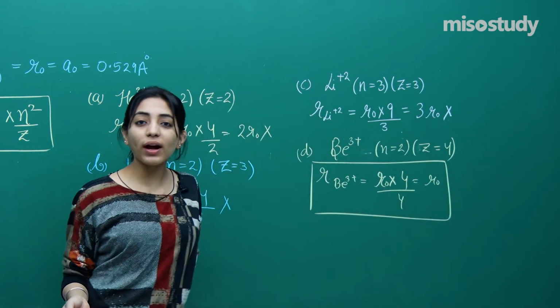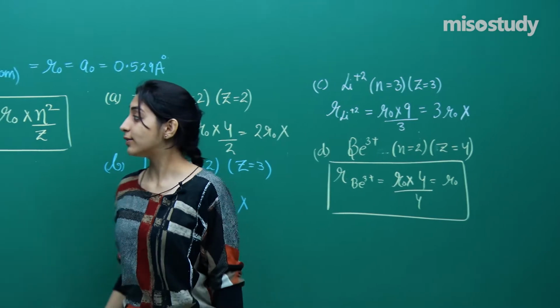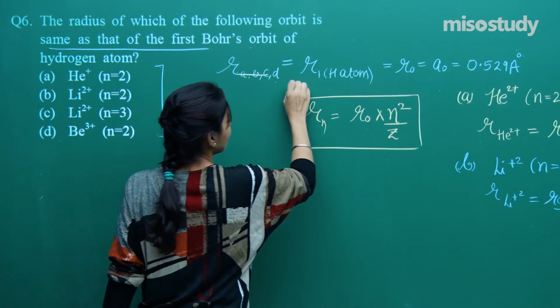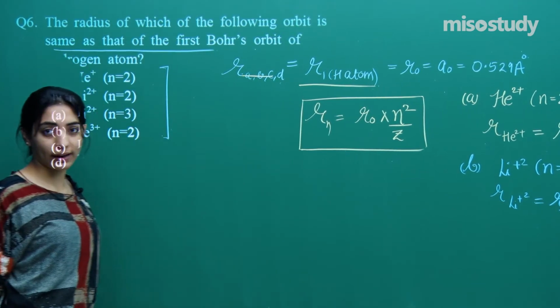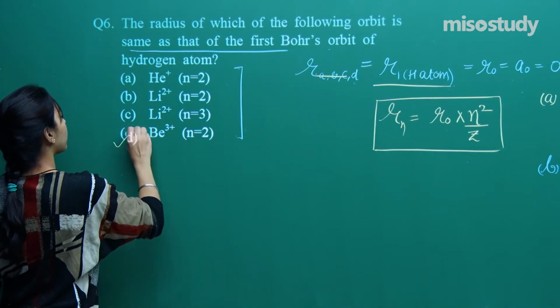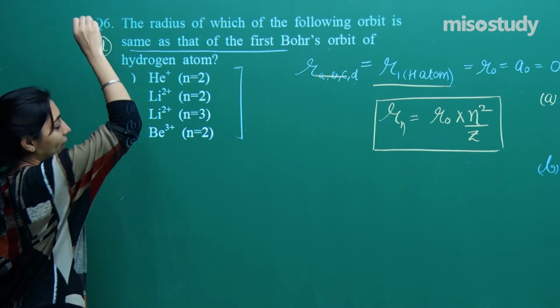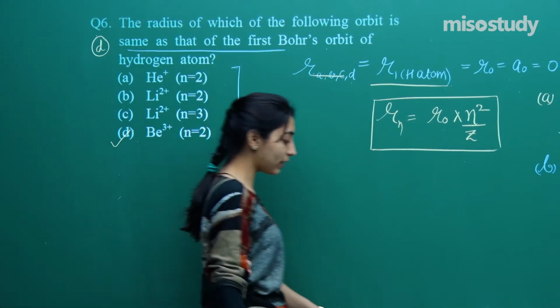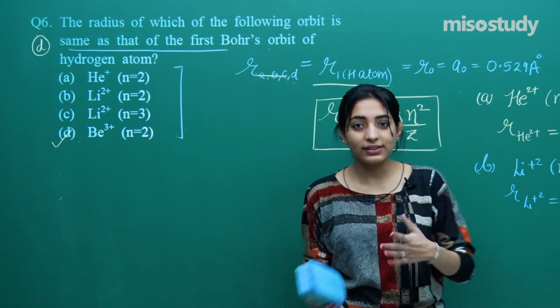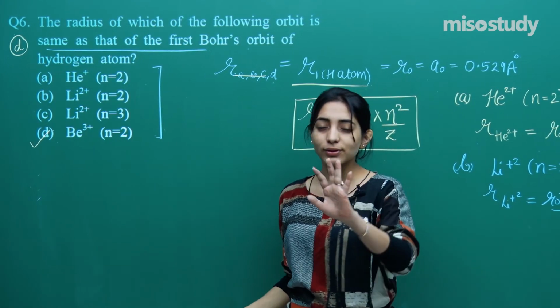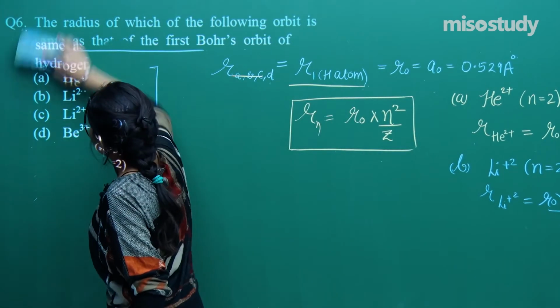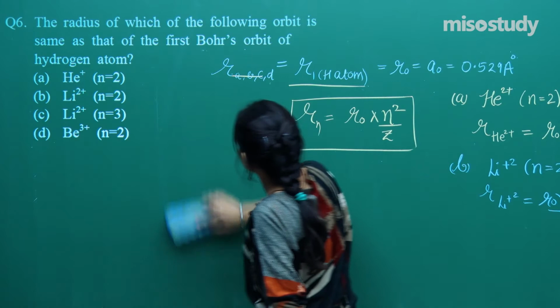R of beryllium 3 plus is equal to R naught. This is what we wanted. So I'll simply say that R of option number D is the same as R1 of a hydrogen atom. So we'll say option number D is the correct option. You would have seen, right, so many questions have option number D. So never lose hope till C and think that we didn't get the answer. D is always there, right? Okay. Let us now move on to question number 7.